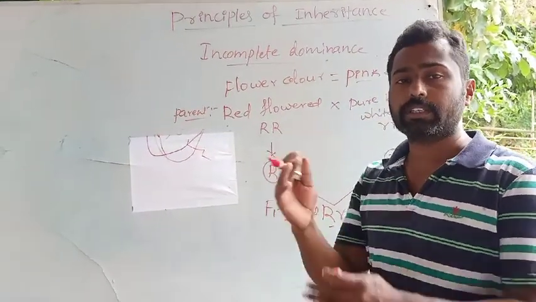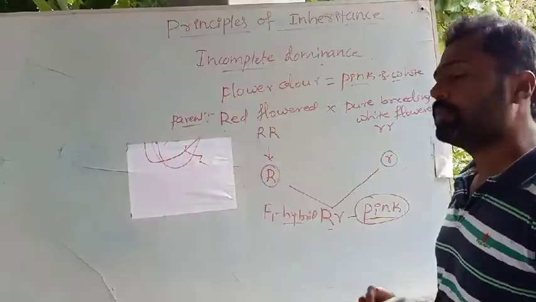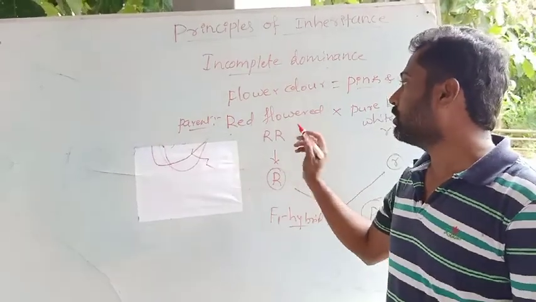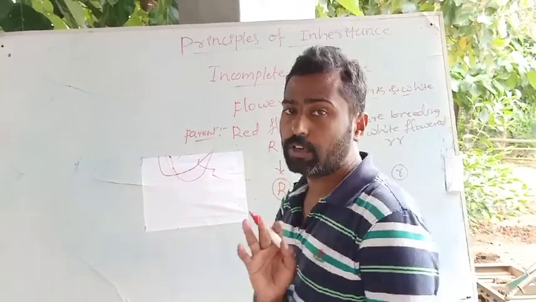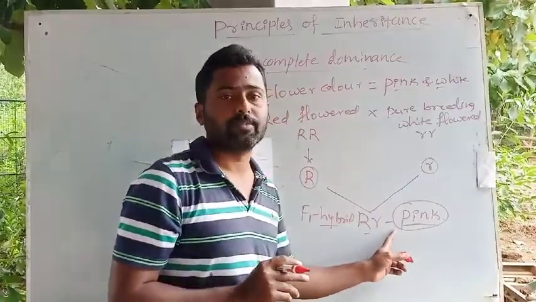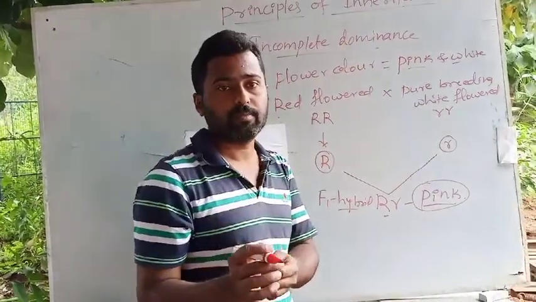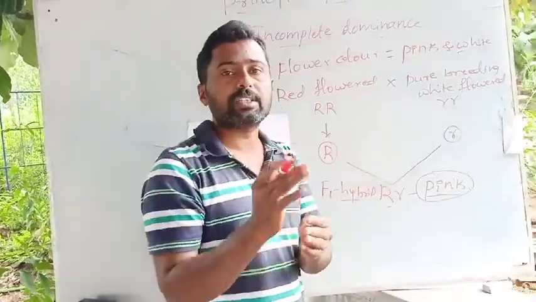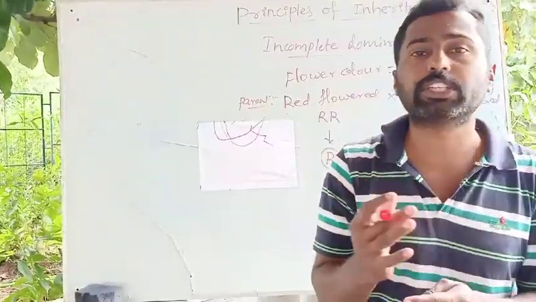When red is diluted, the color obtained is pink. So the expected one is red, but here a new character appears that is intermediate between red and white. It means the red is diluted here, with a partial mixing of the character of the recessive gene, that is white.